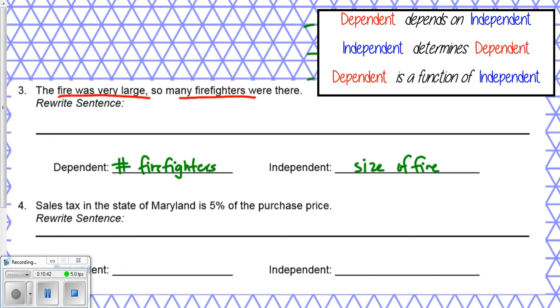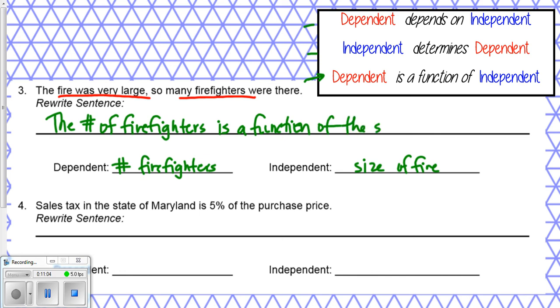So blank is a function of blank. Looking right here, we know that dependent needs to come first. So I just look at my variables, and I see that number of firefighters is dependent. So I can rewrite this. The number of firefighters is a function of the size of the fire. Okay, I put independent last. Okay, so let's do another one.